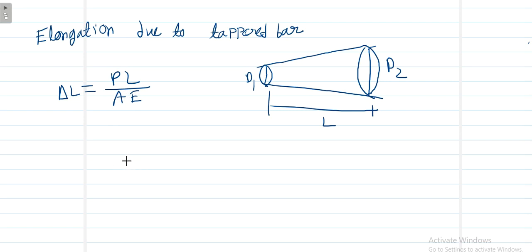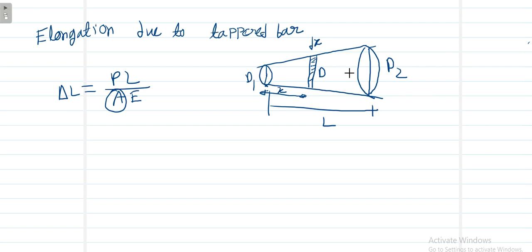But here the area is varying, because the diameter is changing, so ultimately we use integration. Take a small element in the bar, suppose the length of that small strip is dx. Suppose its diameter is d, the total length is capital L, and the distance from one end is x.